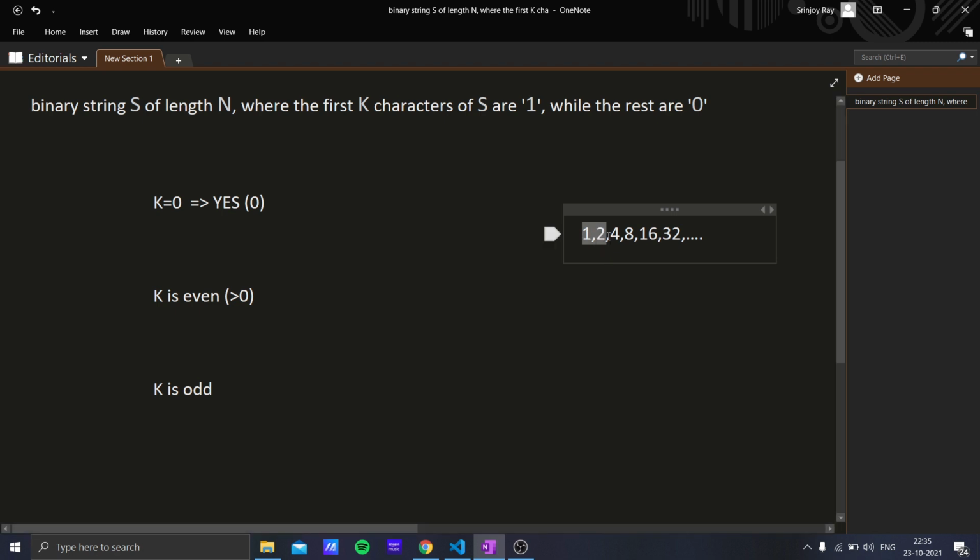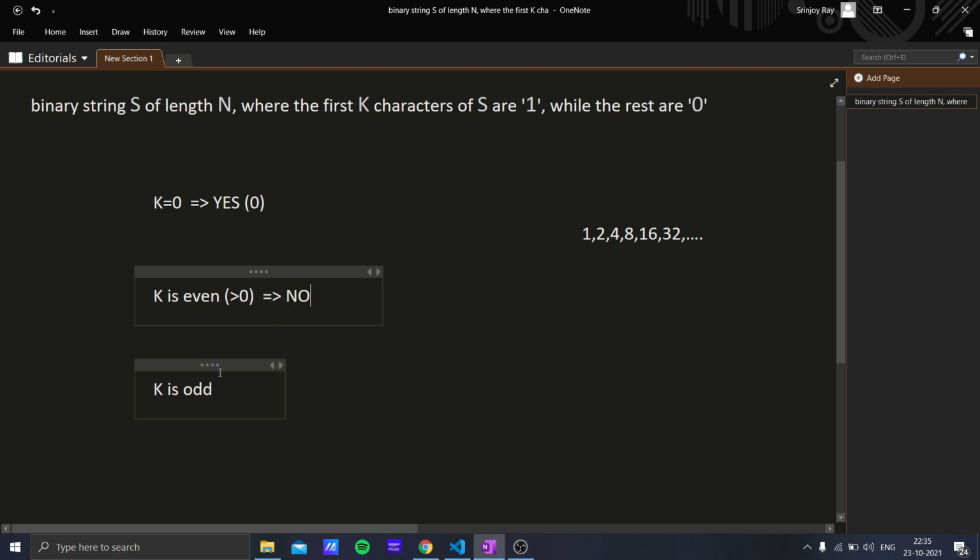This is because for 3 operations the summation is 1 plus 2 plus 4, that is 7. For 5 operations the summation is 1 plus 2 plus 4 plus 8 plus 16, that is 31. So the summation is always going to be odd, and as k is even, there will be no possible solution, as at least one of the bits will not be converted to 0. At least one bit will remain equal to 1. So in this case, if k is even, the answer is always no.